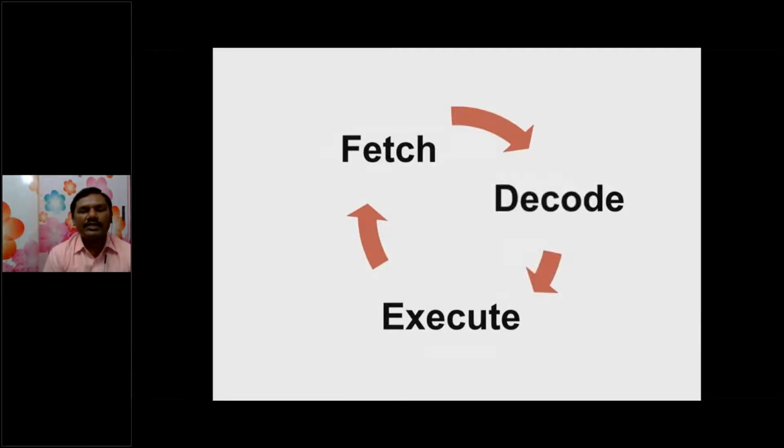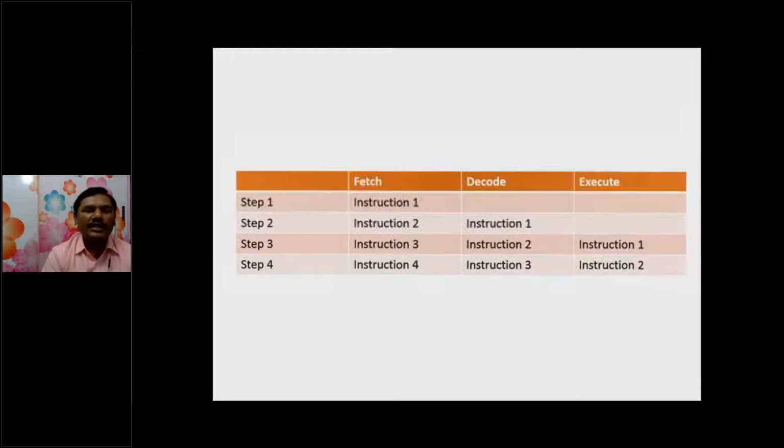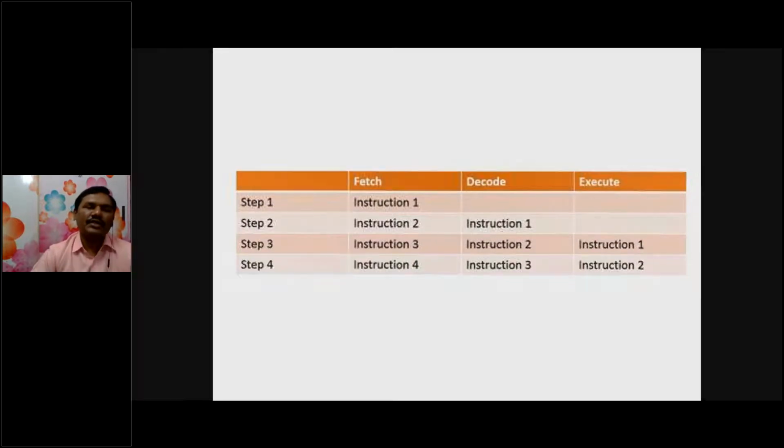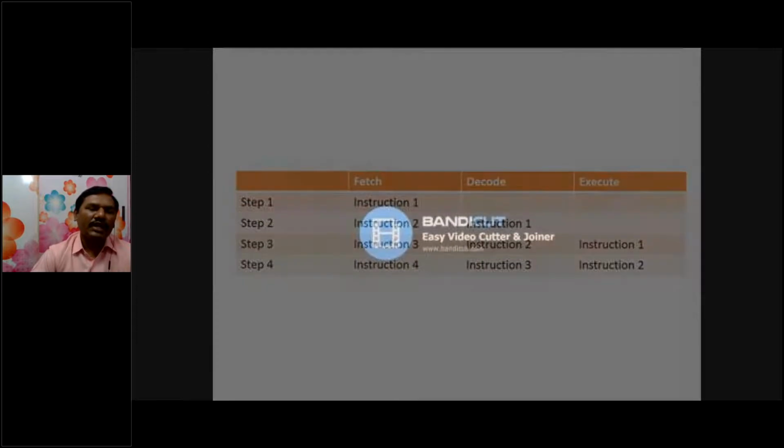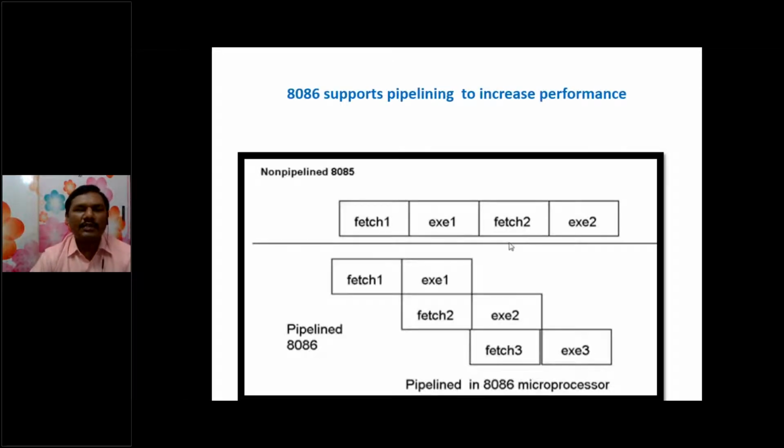This is the cycle of fetch, decode, and execution. Here you can see clearly that when the first instruction is fetched, no instruction is decoded. When it is decoding the first instruction, the second instruction is fetched. When the first instruction is executing and the second is decoding, the third instruction is fetched. This concept is called pipelining, and the speed of operation will be increased. Within one clock cycle, we can fetch three instructions from the memory. That's why this concept is called pipelining, and it increases the speed of operations.